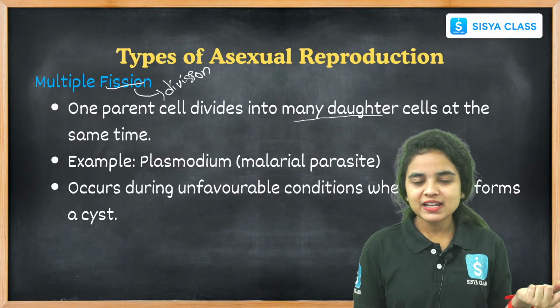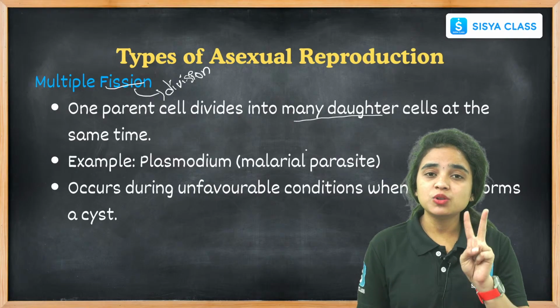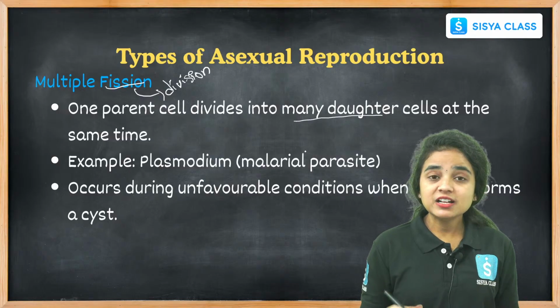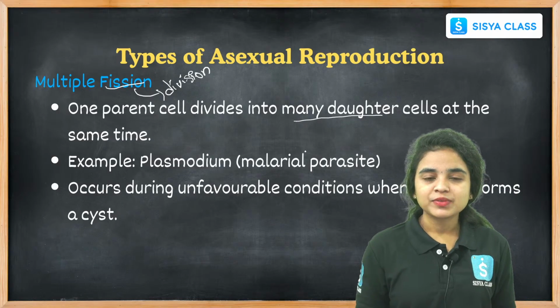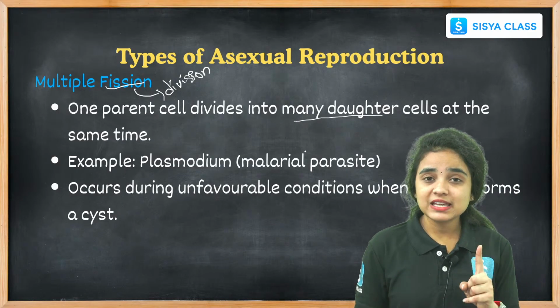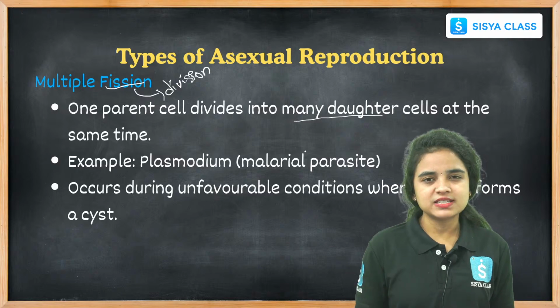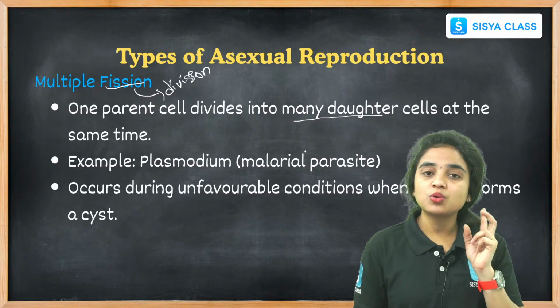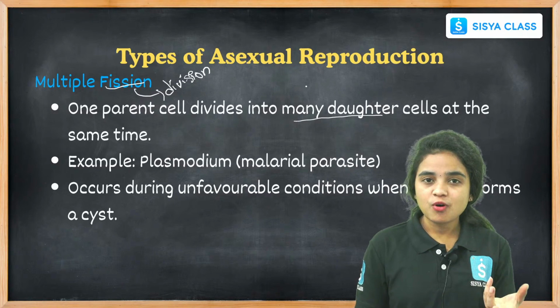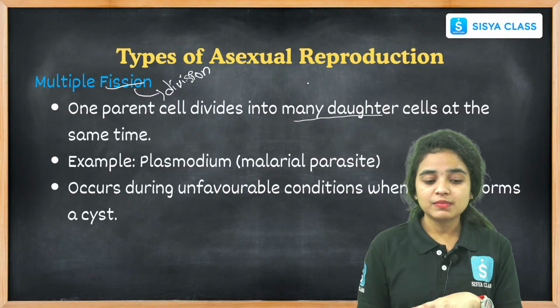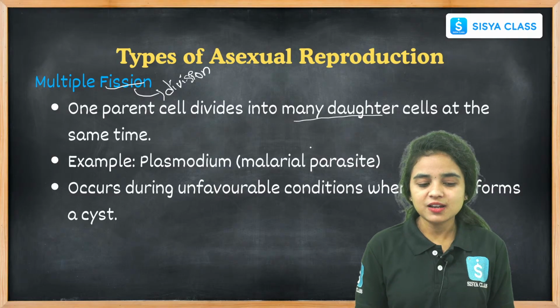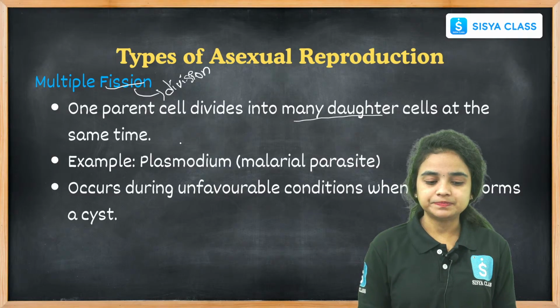In binary fission, two daughter cells are formed, but in multiple fission a single parent divides into many daughter cells at the same time.